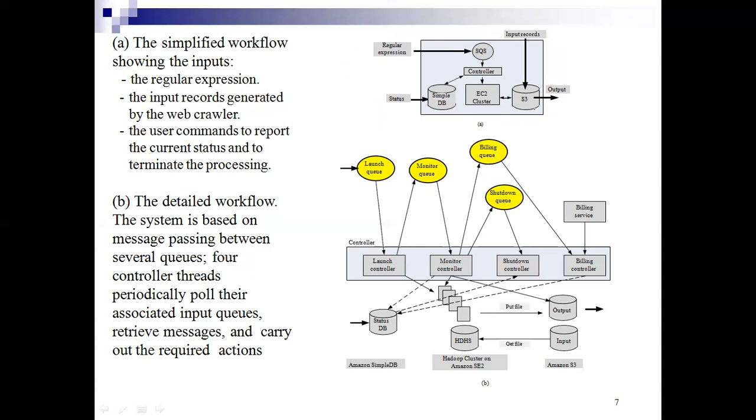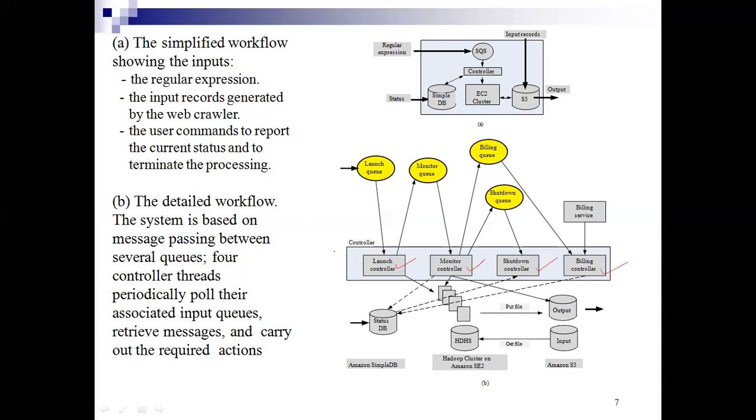Then look at the second figure, which explains the detailed workflow. We have the launch controller, monitor controller, shutdown controller, and billing controller. The system is based on message passing between several queues.